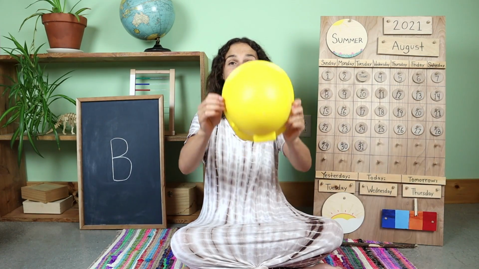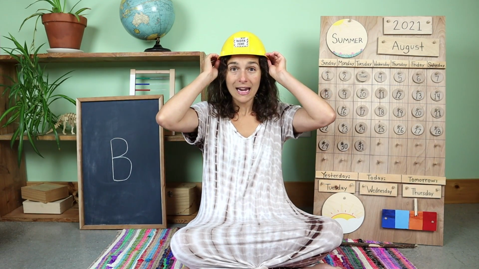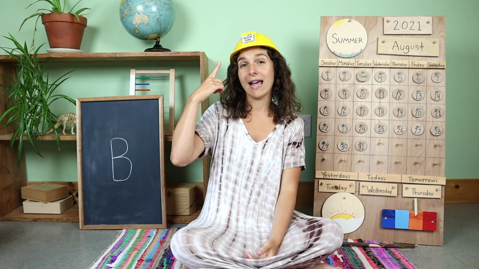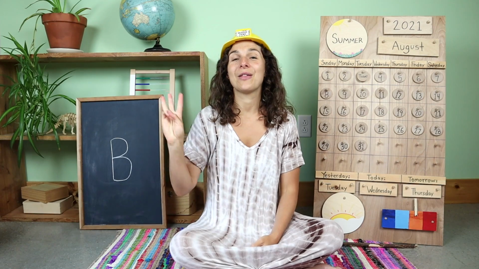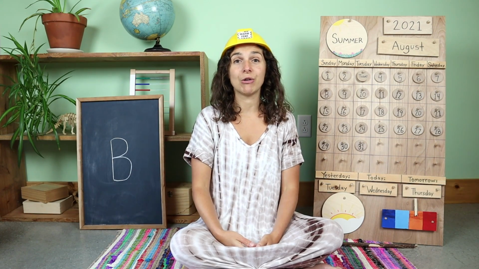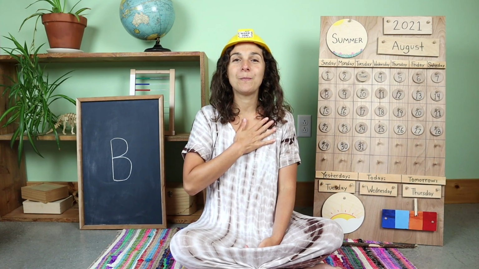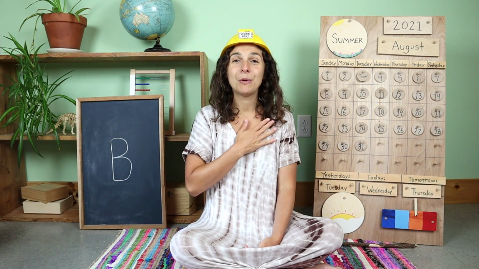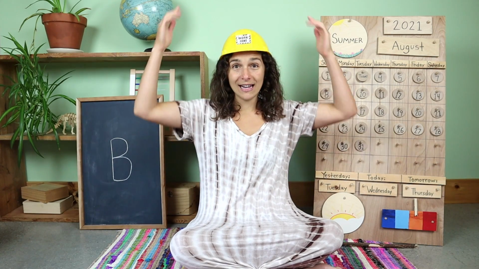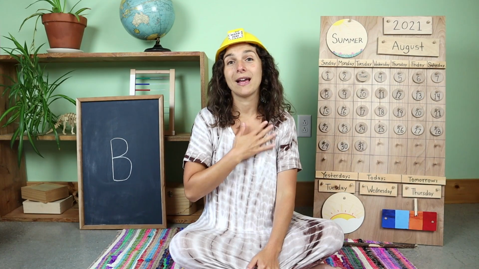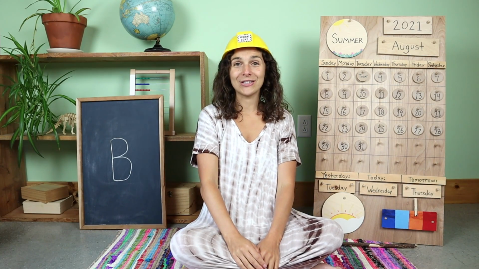Today, I have this yellow thinking hat. This is actually a hard hat. This is something that workers wear on a construction site. So I have my thinking hat on. And the third and final thing that we need to do is warm up our hearts, like this. Boom, boom, boom, boom, boom, boom. So let's double check. Our listening ears are on, our thinking hats are on, and our hearts are all warmed up. Now we're ready to start circle time.